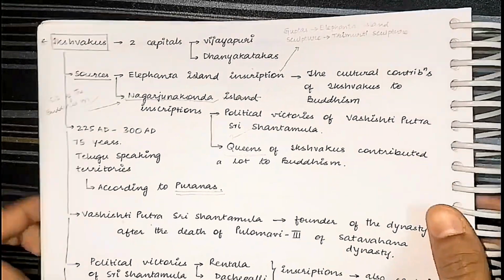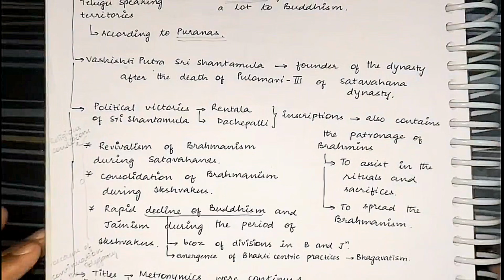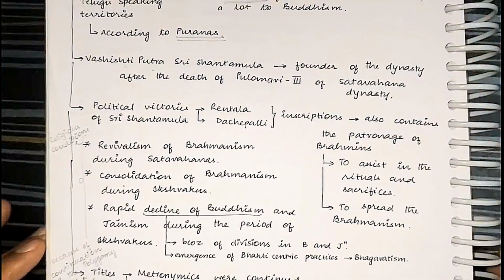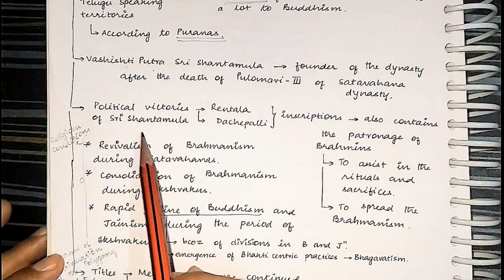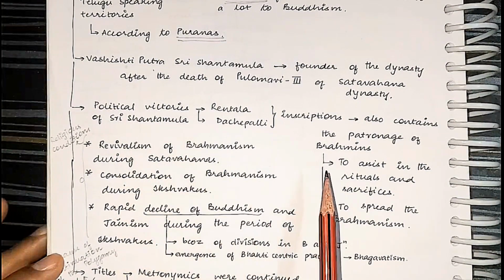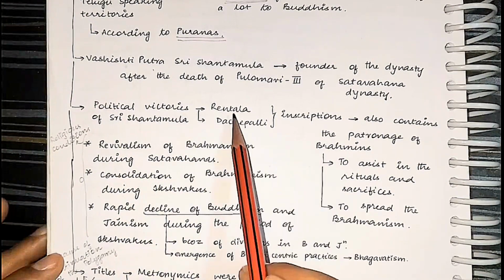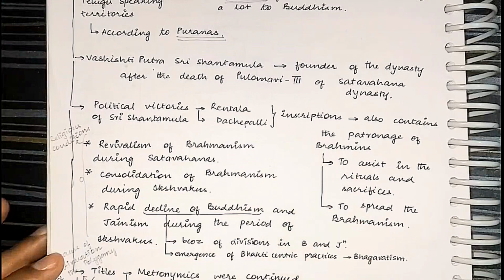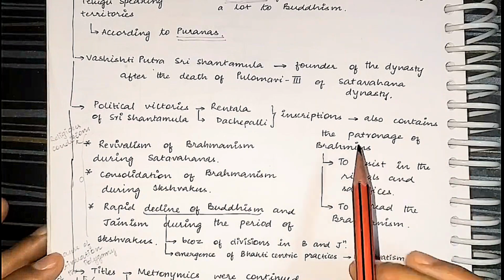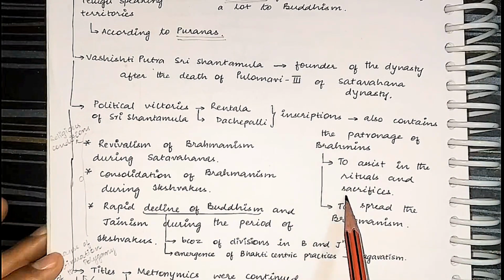That's it. Next, the political victories of the founder, Vasishthiputra Sri Shantamula, are written in these inscriptions. It also shows that he performed rituals and sacrifices for the spread of Brahminism.